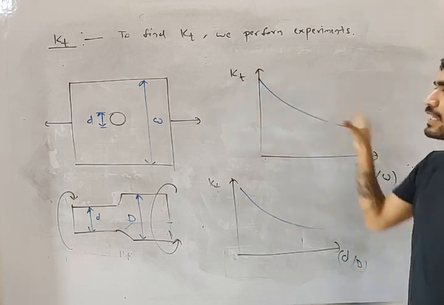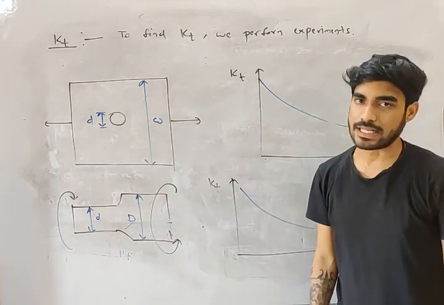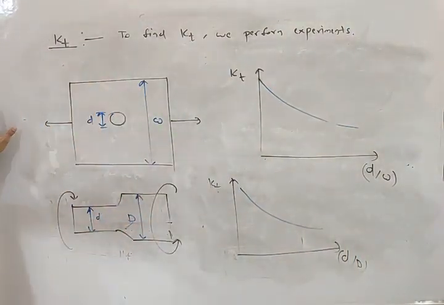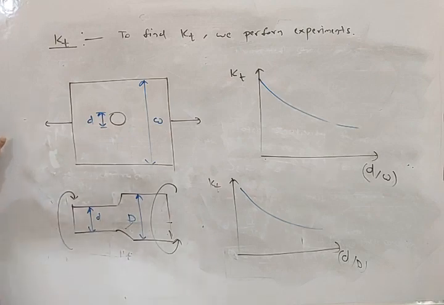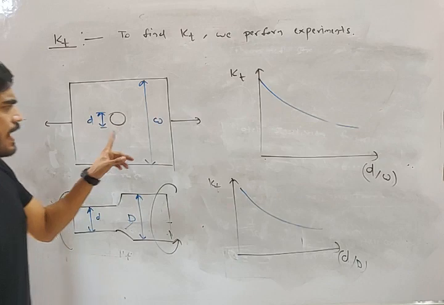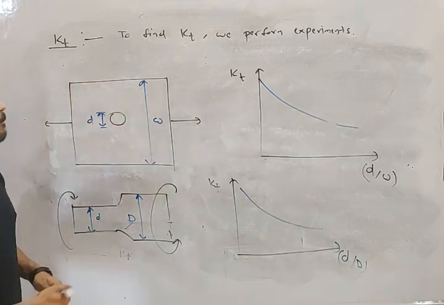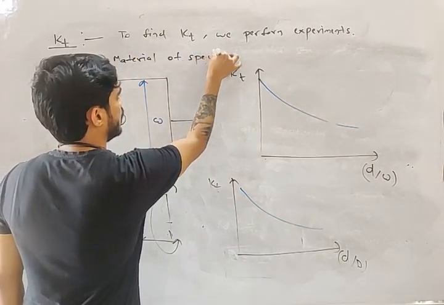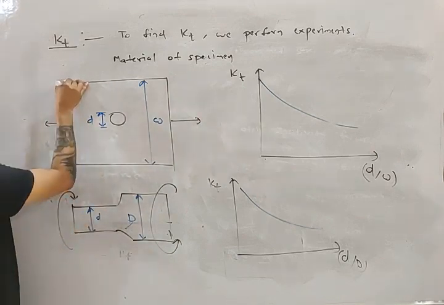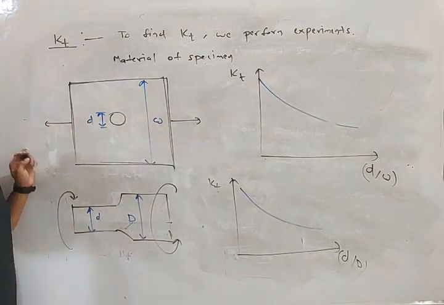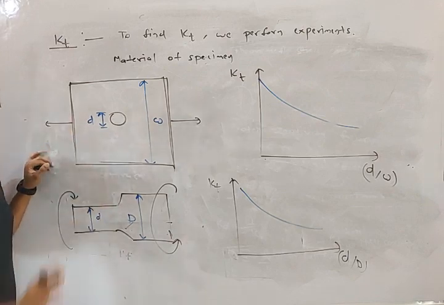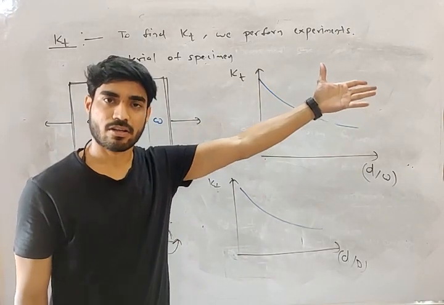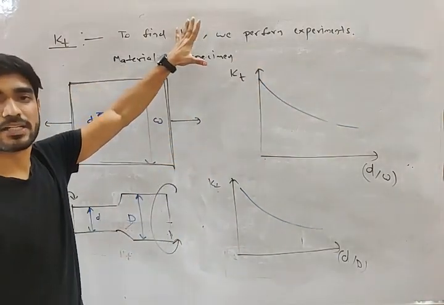So from these graphs, we can find the value of Kt, which is the theoretical stress concentration factor. Now why is it the theoretical stress concentration factor? Why is it not the actual stress concentration factor? Because when we perform the experiment, the specimen, let's say this plate, has a different material, and the actual material is different. So this stress concentration factor that you calculated is not the actual value.